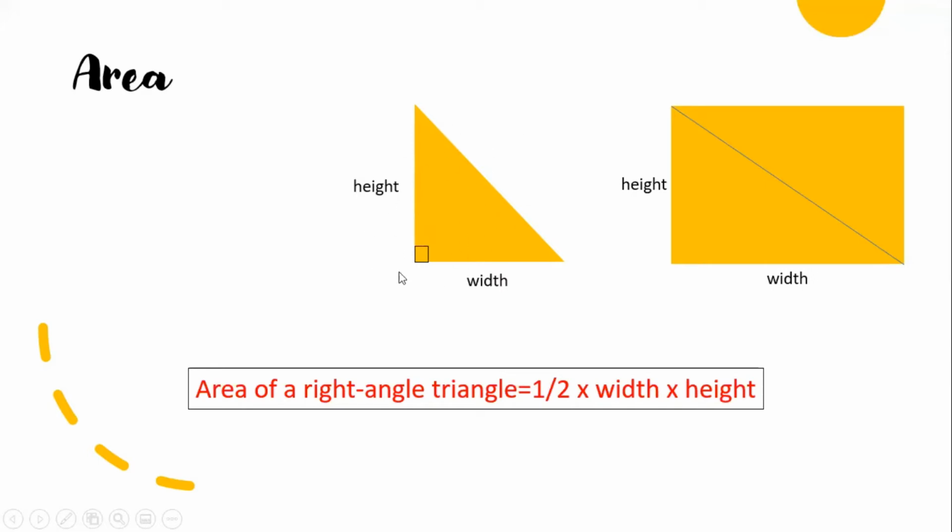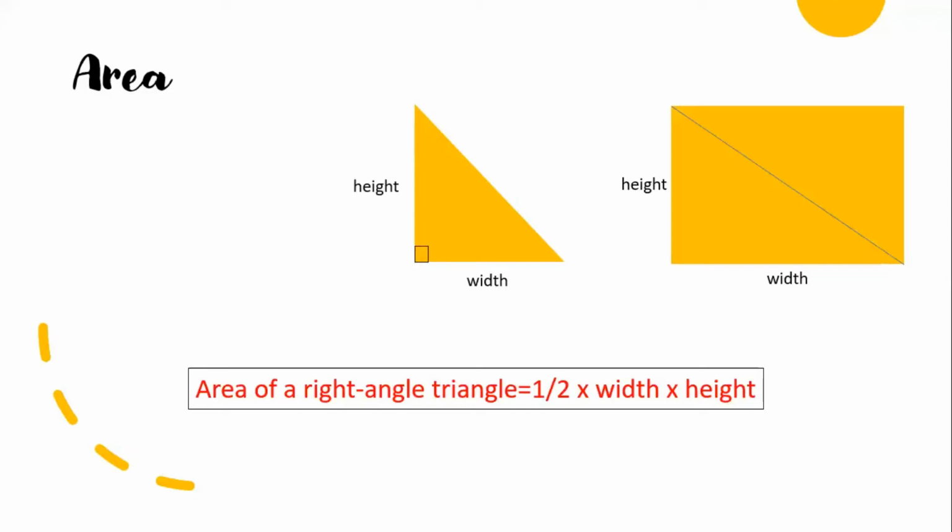This is where the formula comes from, where the half comes from: you divide the rectangle in half, then you get this triangle. You can say half times base times height, or half times length times width, anything. In my case I use width and height.